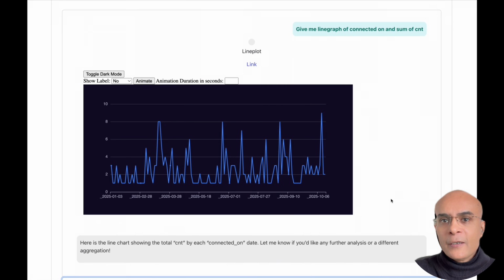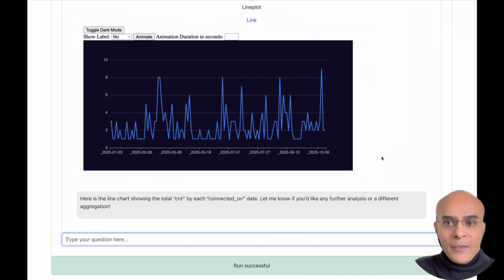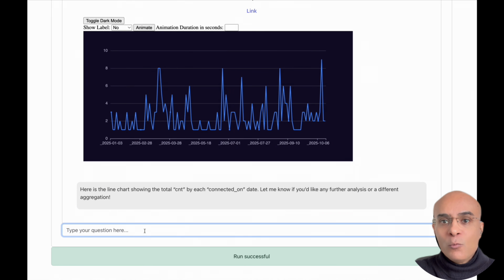All right, so the agent has given a nice looking line chart. And here you can see in this line chart that on the x-axis we have the date of the connection, and on the y-axis we have the number of connections which were made on that date. And we can see that on certain dates, there has been a spike in the connections compared to other dates. And this corresponds to some of the events which I have participated in on these dates, which has helped me get more connections compared to other dates. So this itself is a very powerful insight.